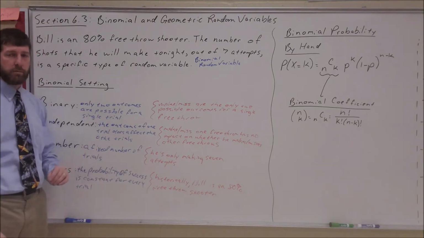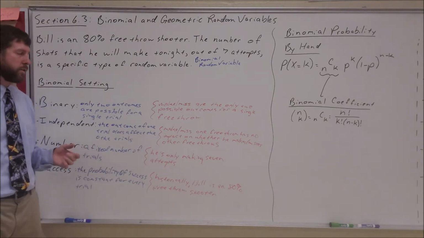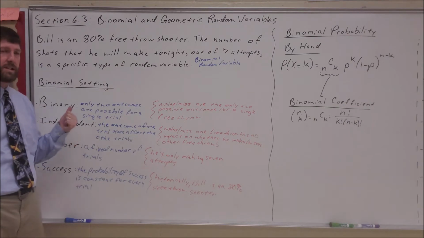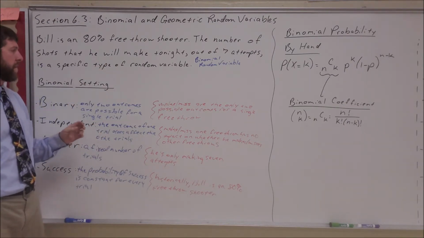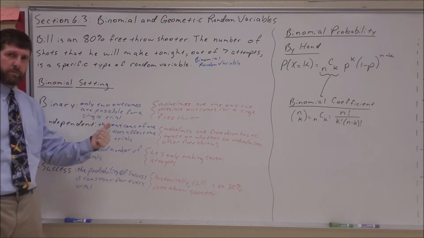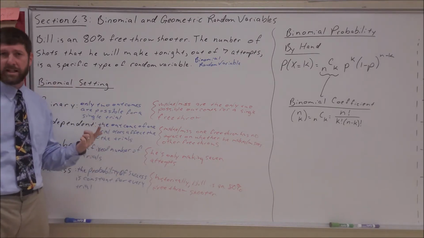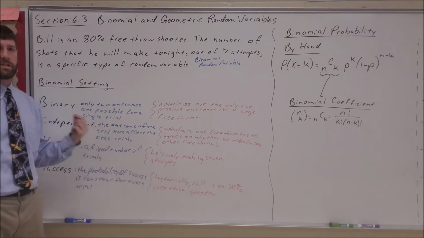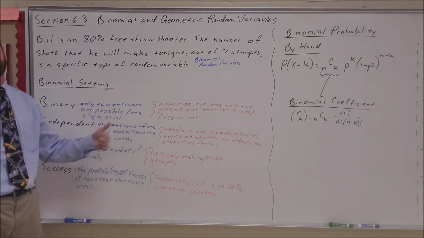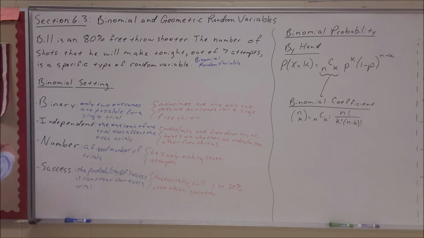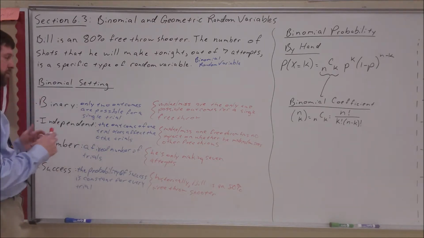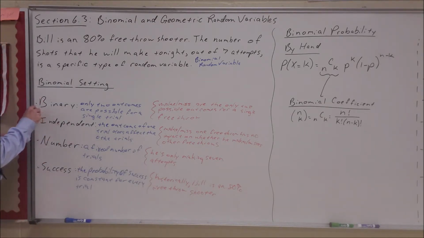So this is how we determine if something is a binomial setting. It's very important because it's going to dictate what type of calculations we're able to go through. You have a certain number of trials, you want a certain number of successes out of those trials, and every single trial has the same probability of being successful in a yes or no situation. The acronym that we use is BINS.